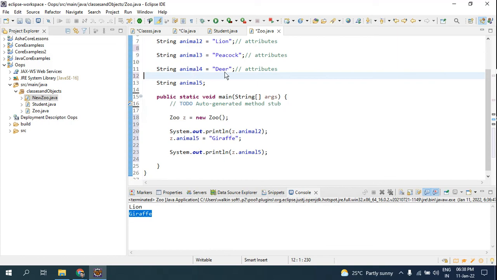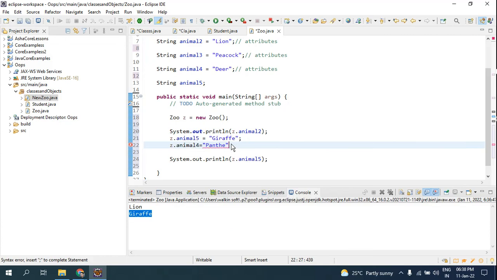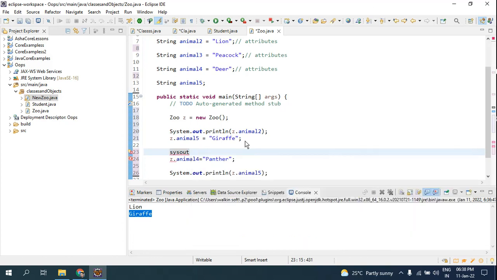What I'll do is here, z dot animal4 is equal to panther, and here I will check what is animal4 before I'm changing it. I'll print z dot animal4.